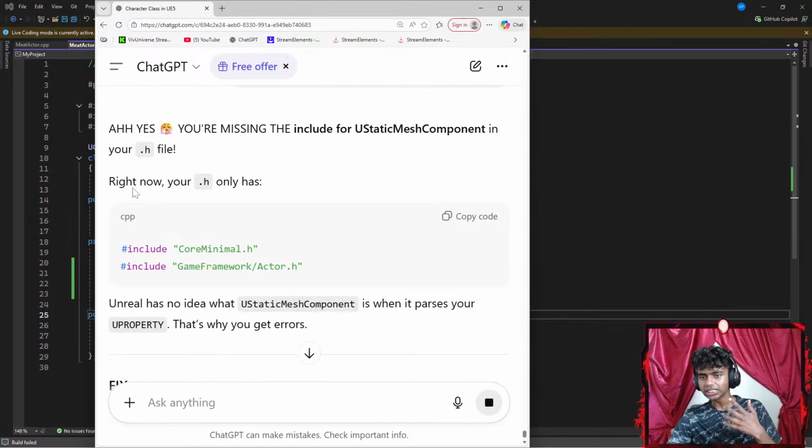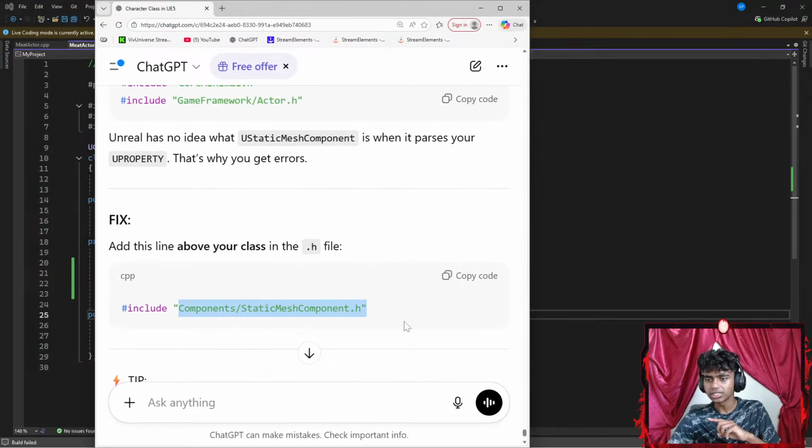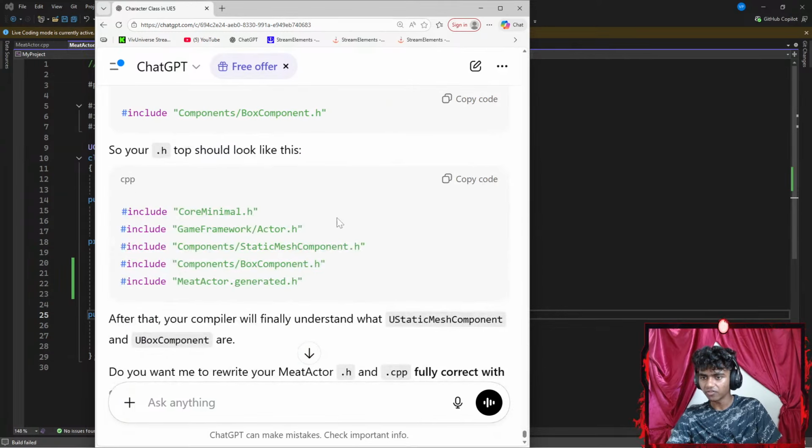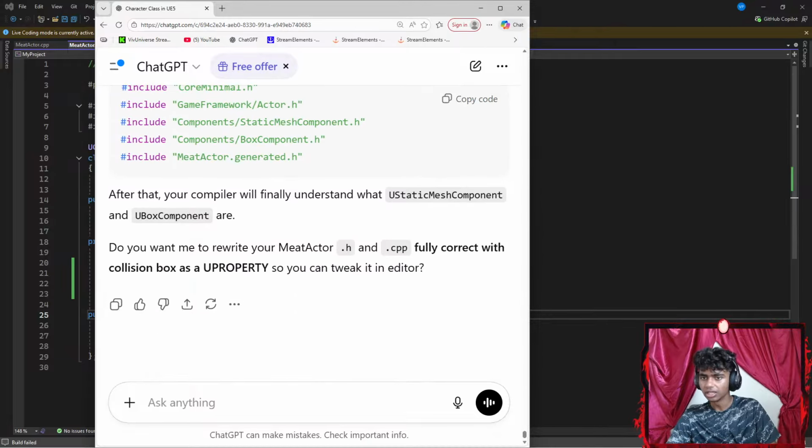Okay, I'm missing something right now. You only have core minimal. Okay, so static mesh component.h. Add this line above your header files. Tiny tip, similarly when you use box component in .h, you store it in a new property. You also need something. So your header file should look like this. So my box component and my static mesh should both go inside my header files, okay?